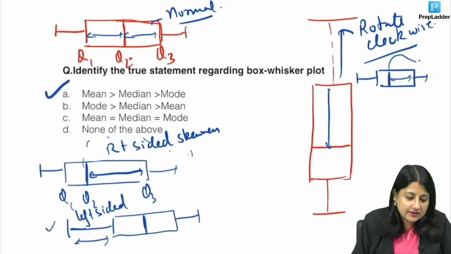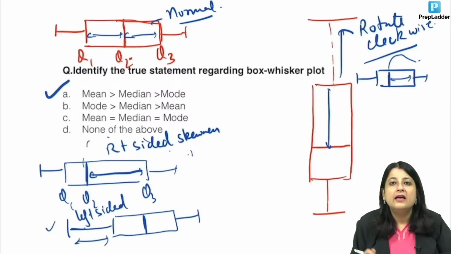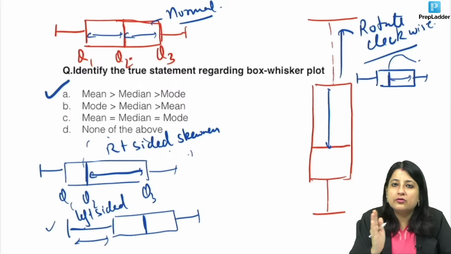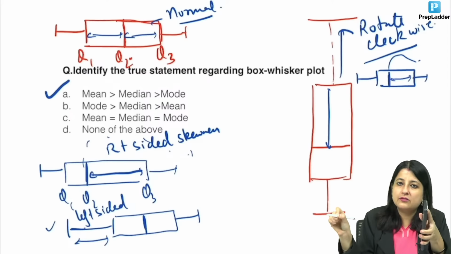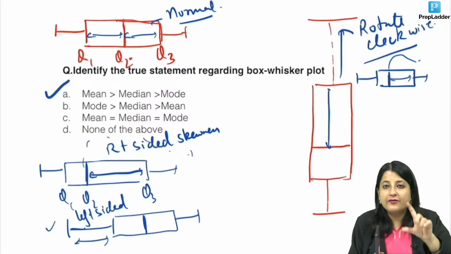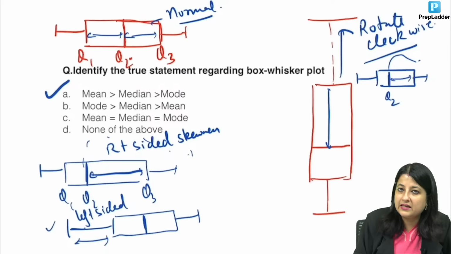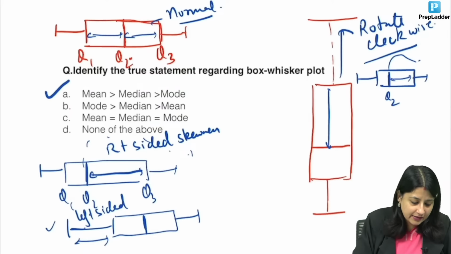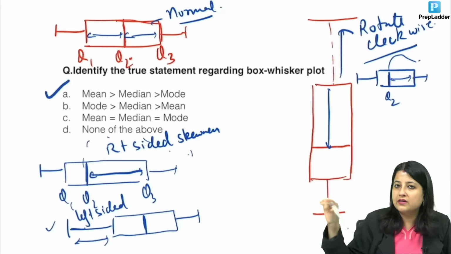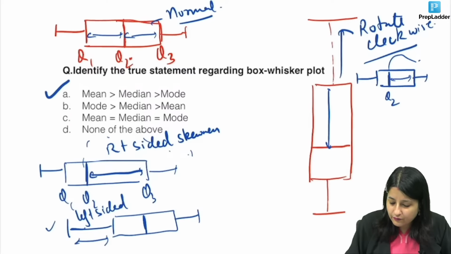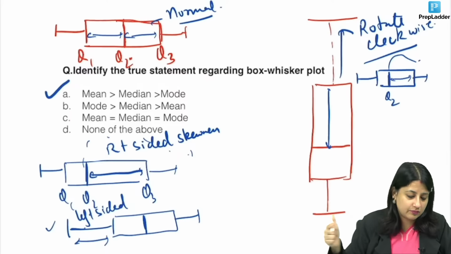Did you all understand this? Or should I repeat it once again? Whenever you get a box and whisker plot, you will look at the box. If you see equal distribution on either side of the median, it is normal distribution. But whichever side the gap is more, it's that sided skewness. After the box, look at the tail also. If you get a vertical image, rotate it clockwise. Once you rotate it, where do you see the gap is more? You can see it's more on the right side. So this becomes a right-sided skewness or positively skewed data. And we all know for a right-sided skewness, mean is more than median is more than mode.